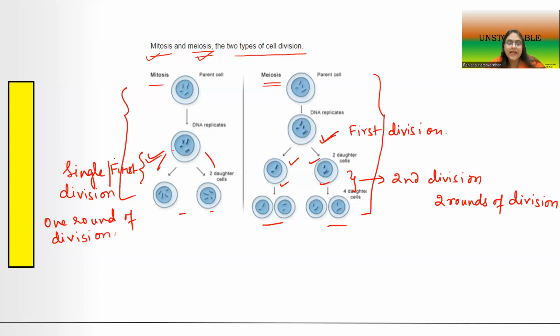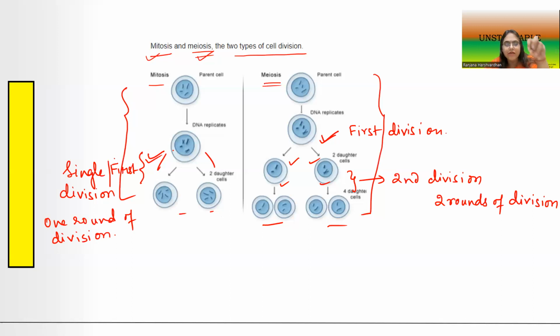Then next, what else can you see? I will be telling you where you see mitosis happening and where you see meiosis happening, but just take a look at these two diagrams and try to bring out the differences between them.